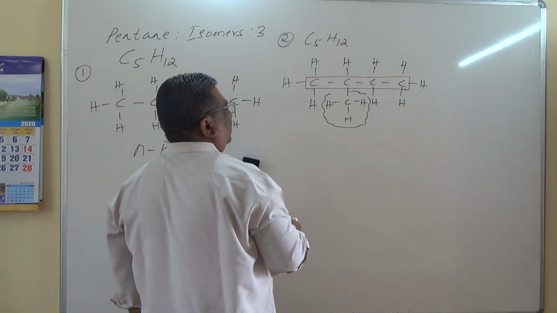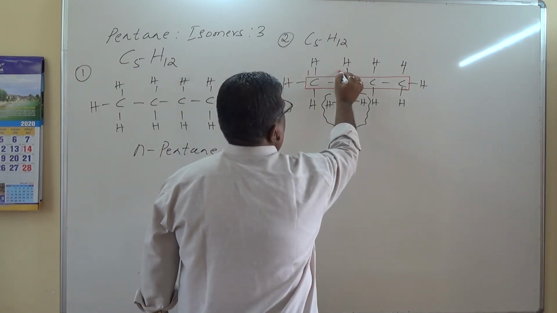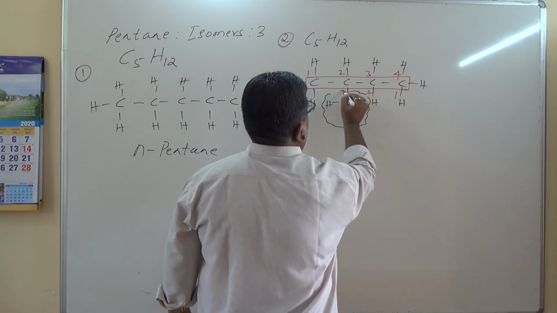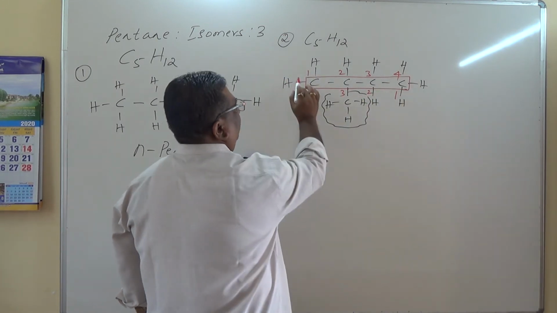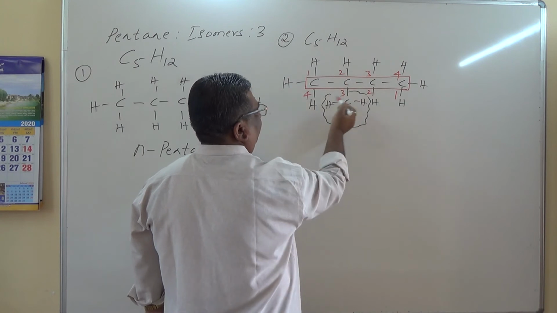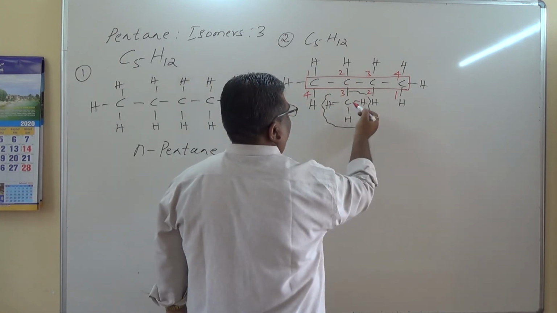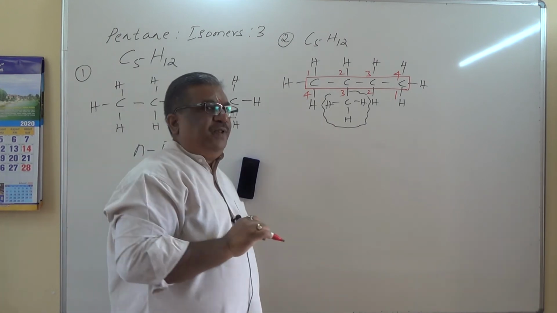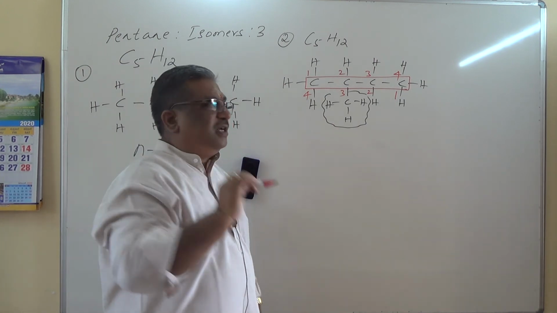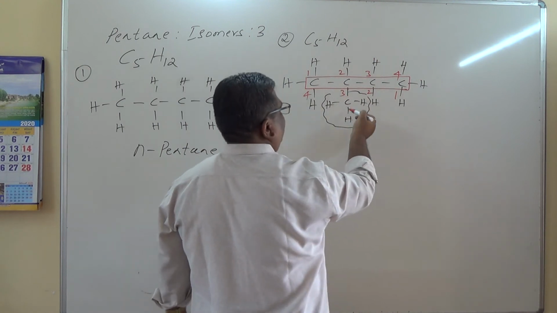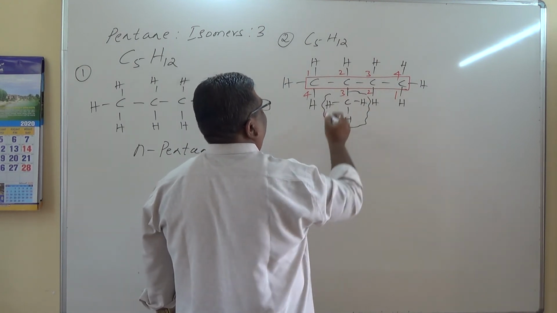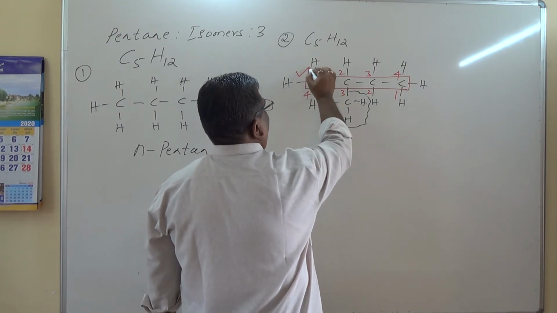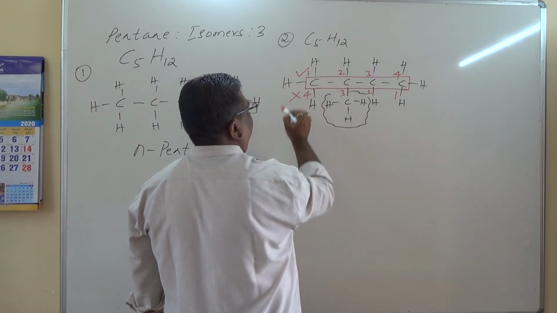Okay. Numbering system: 1, 2, 3, 4, or 1, 2, 3, 4. From the top side, the methyl group is attached to the second carbon atom. From the bottom, it is attached to the third carbon atom. Which is correct? That carbon atom which gets the least count. So 2 gets the least count, for which the methyl group is attached, and therefore the first numbering is correct, the second numbering is wrong.